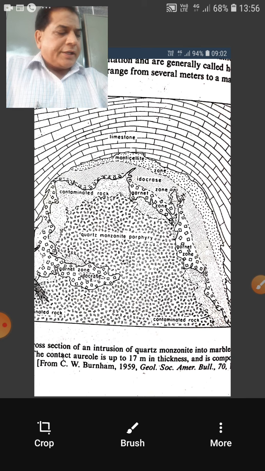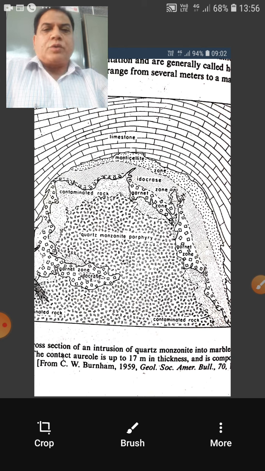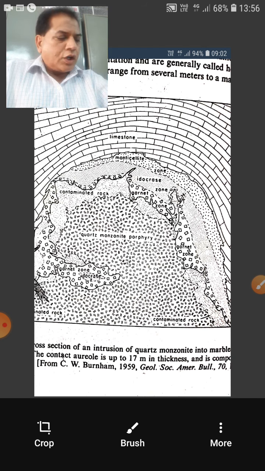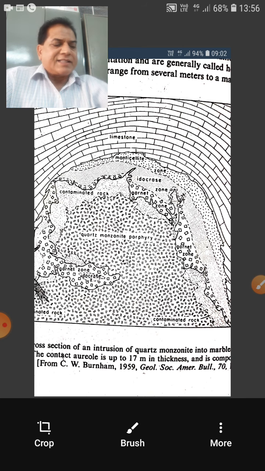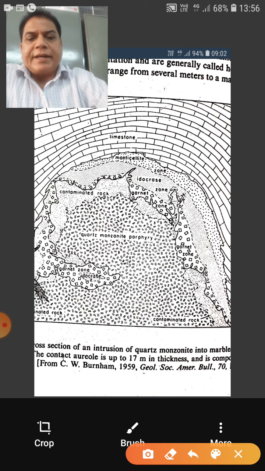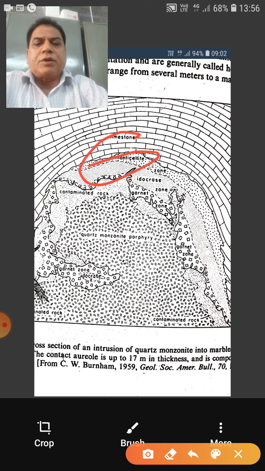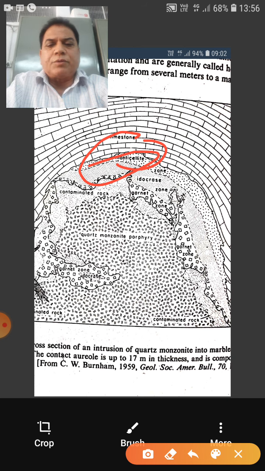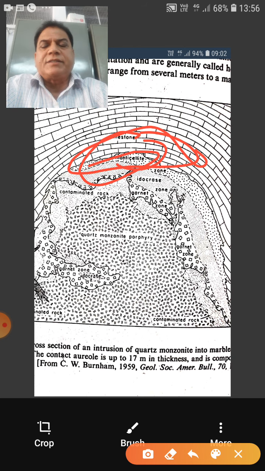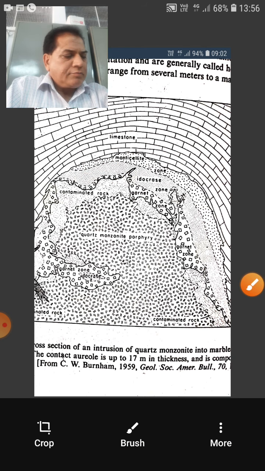Metasomatic effects are usually greatest in carbonate rocks adjacent to silicic intrusions, because carbonate rocks are chemically incompatible. So rocks whose composition has been changed or altered by addition of new minerals are called skarn or tactites. If such deposits are of economic value, they are called skarn deposits, or otherwise they are such skarns and tactites, right?